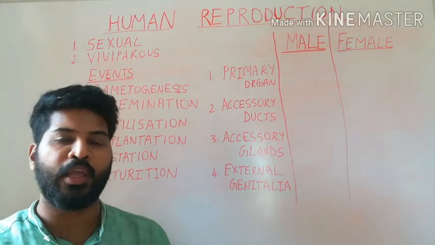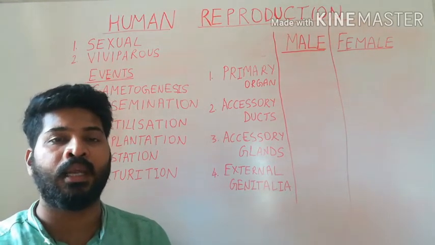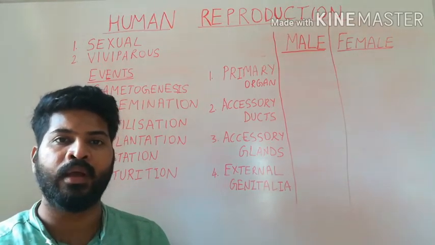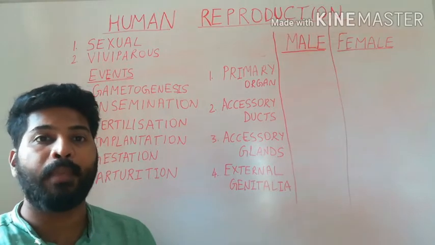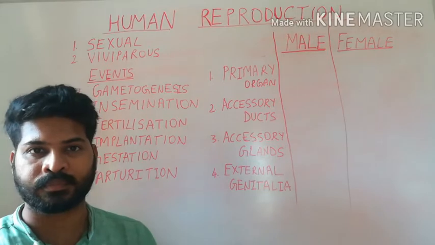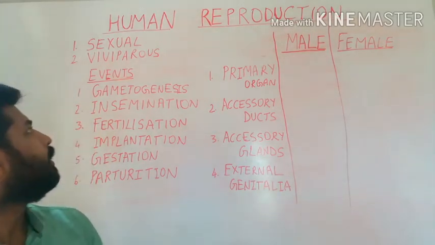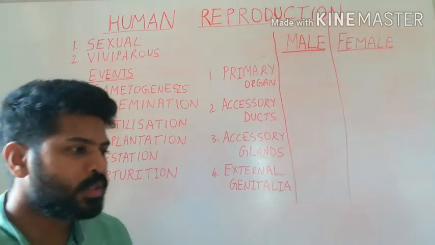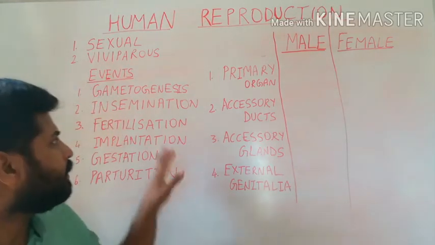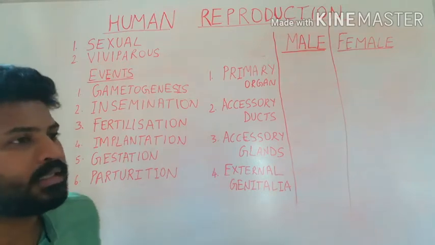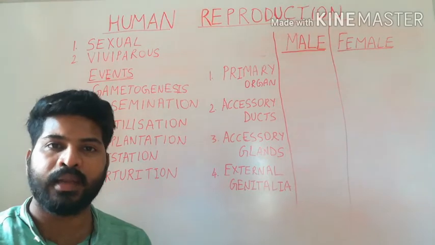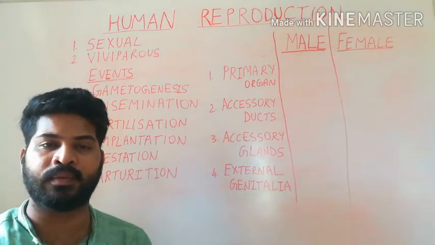As you know, human beings are placed in the class Mammalia. The human females have special organs called Mammary Glands, which will help in child care. Now, to summarize the entire reproduction in human beings, let us discuss the events, and this is what we will be discussing in detail in this chapter.